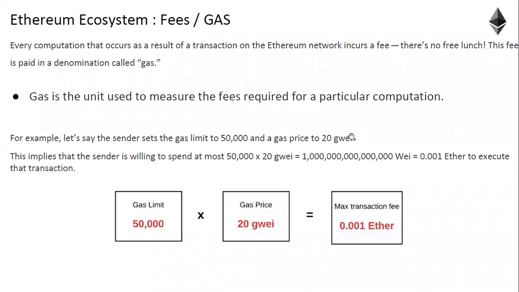Why is it considered for all nodes? Because all nodes are executing the smart contract, right? Because every node should validate the transaction. And in Ethereum, a transaction can happen only when the conditions in the smart contract are met.